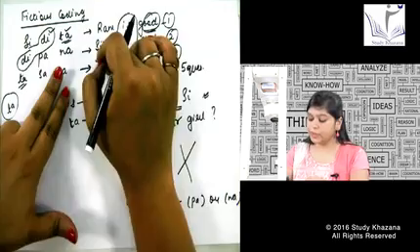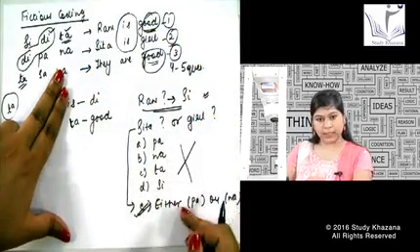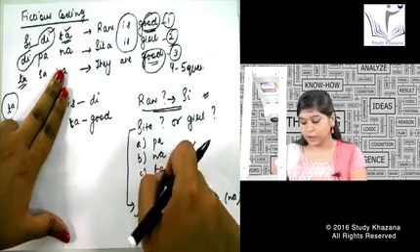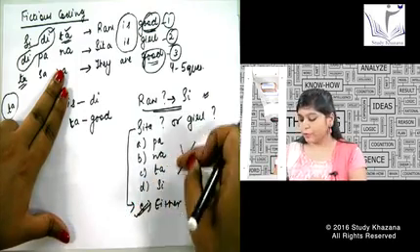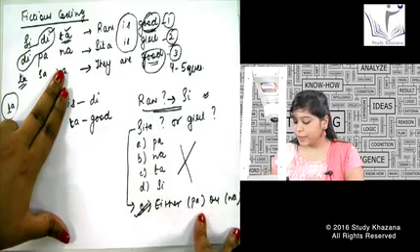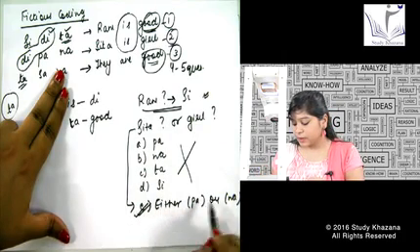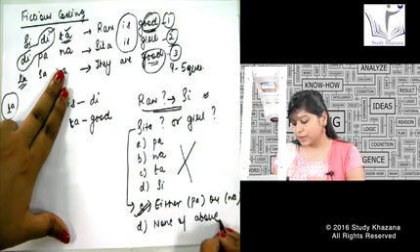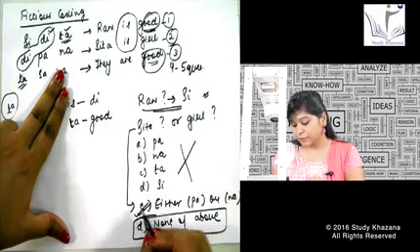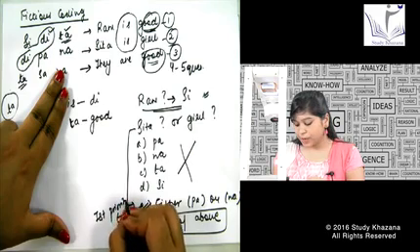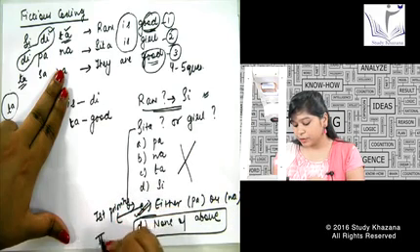So if you have these kinds of options, PA, NA, TA, SI, you will not mark the answer as PA or NA directly. You will see the options. If they have an option of either-or, you will give this option. If they have no option like this, they must be having an option of none of the above choices. In that case, you will give this answer. So I say this is my first priority, and if I do not have this in my options, I will mark it as none of the above.